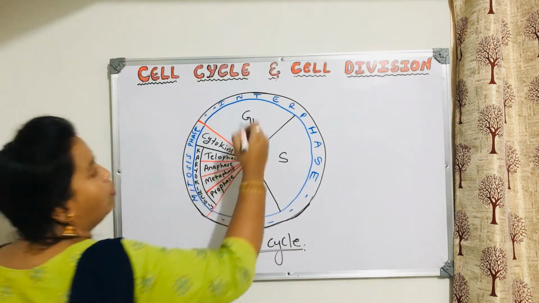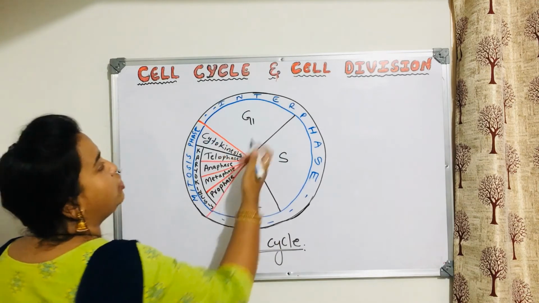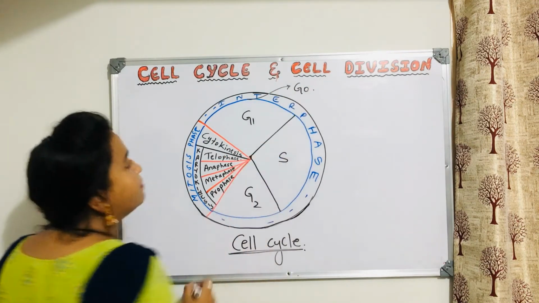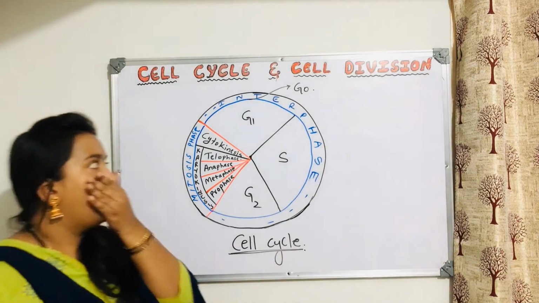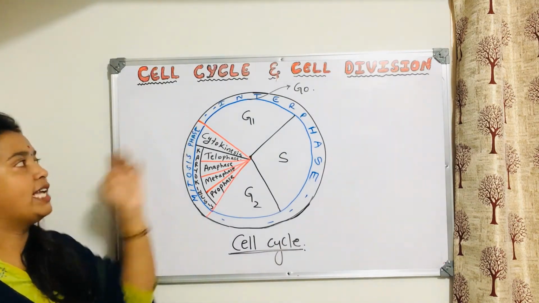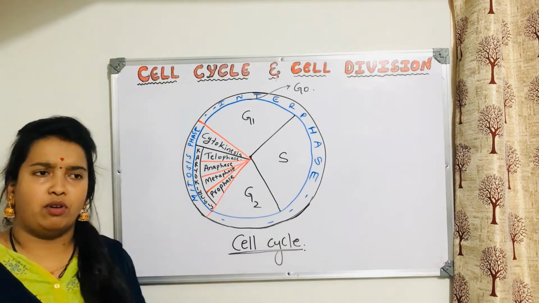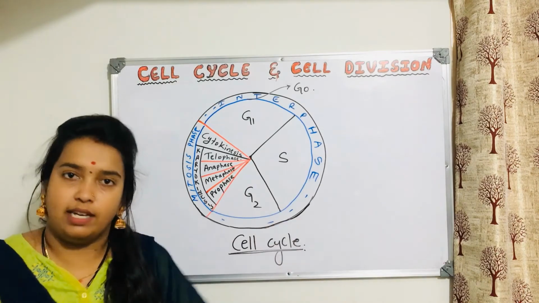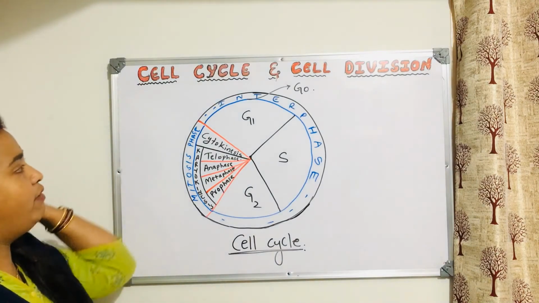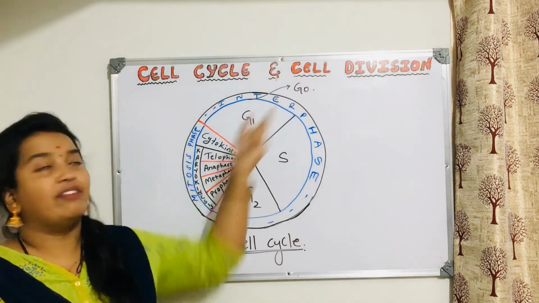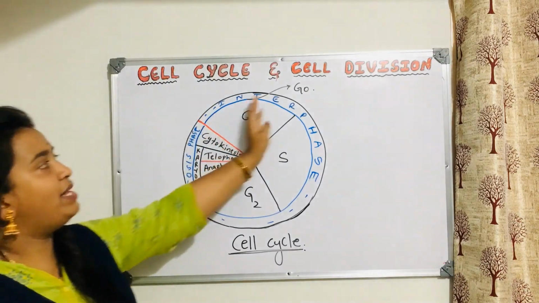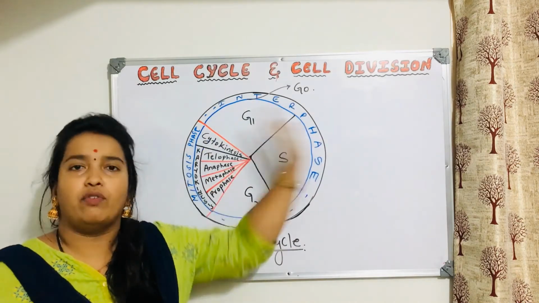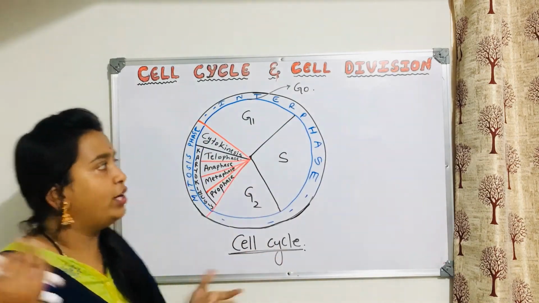Okay, anyways, one more doubt students will have, that where is this G0 phase? Somewhere in this G1 only you can show this G0. So suddenly as soon as the division takes place, it will not enter G0. No, some amount of growth will be happening, or even if it is not happening, once the division is completed, then only it is entering G0. So somewhere it will be in the G1 phase only. It is a side. That means G0 is not a phase within the cell cycle. It is separate. It is out of the cell cycle. No need to worry about that.